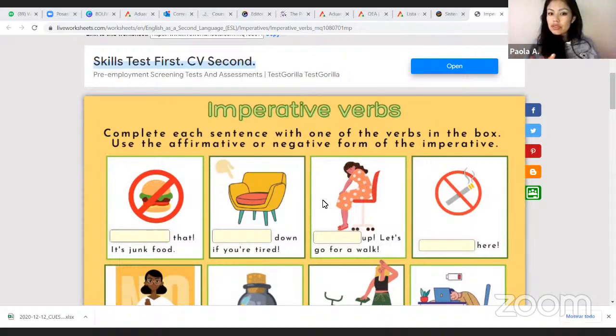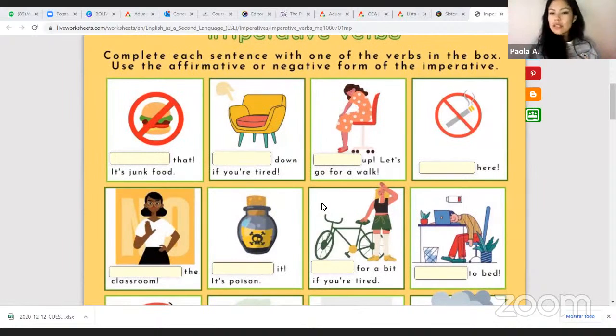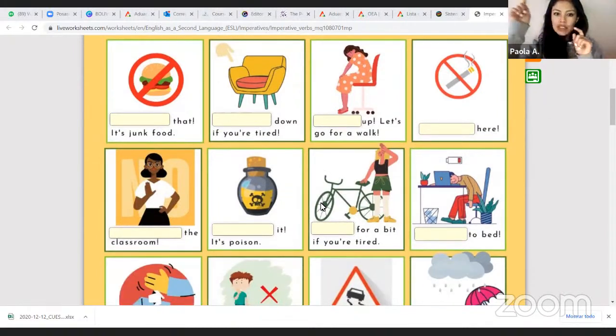That's what I want to see, if you can understand the logic, because it doesn't start like any other sentence. So for example, what is the first one saying? We have a burger with a not-allowed sign. It says that is junk food. So how do you think we can say that? It's saying no, right? No burger. You can't eat that.